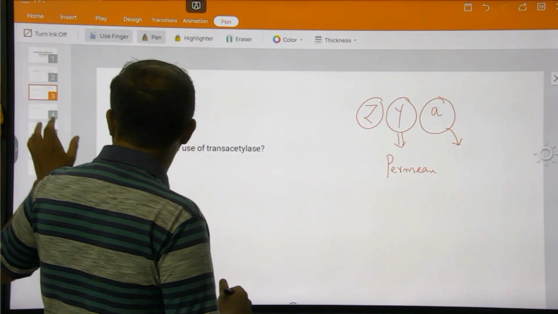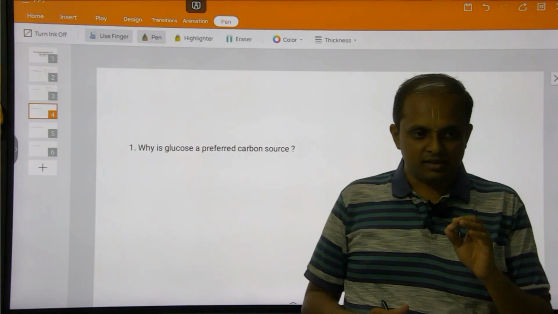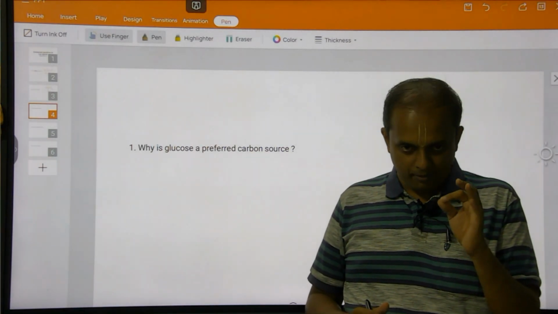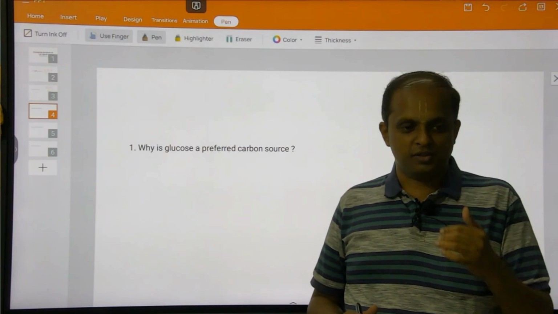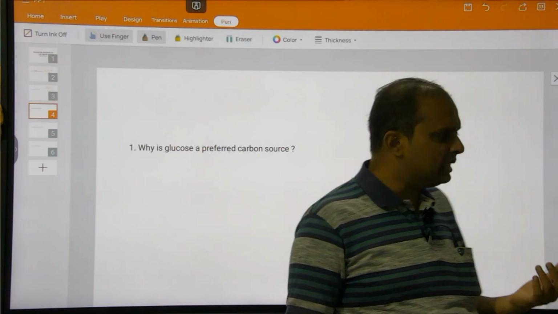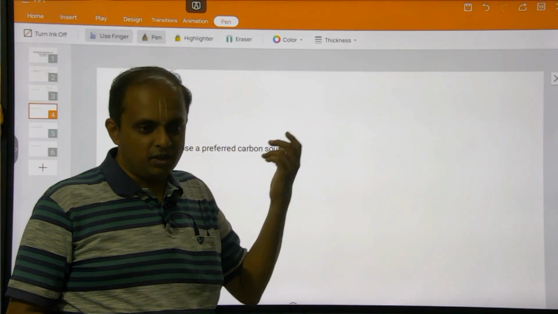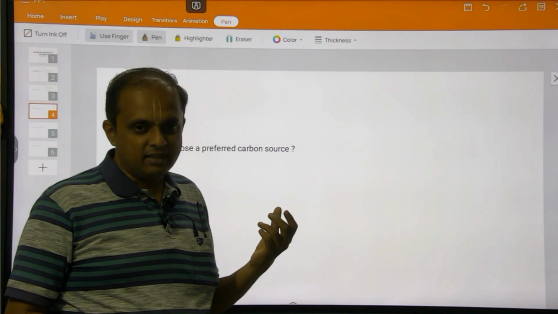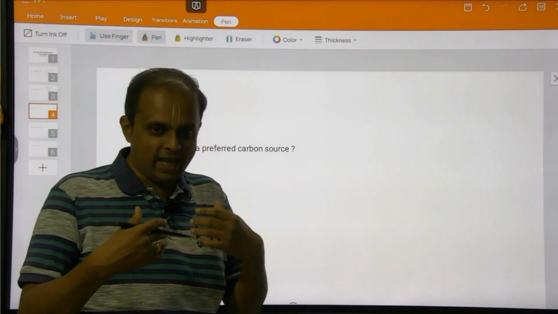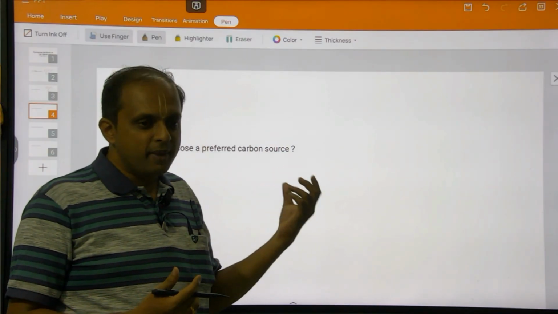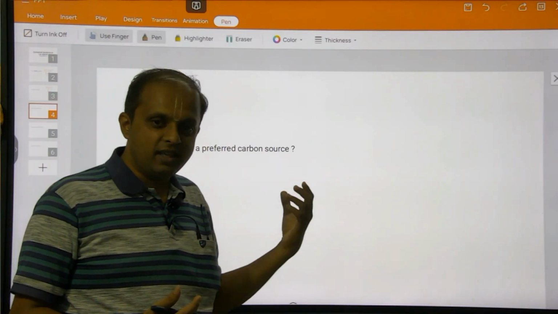Right. And the next question is, why is glucose the preferred carbon source? This is there in the NCERT. E. coli cells, or bacterial cells, prefer glucose. If there is no glucose, then lactose is preferred. Why is that so? Because glucose is already a simpler form of sugar, so it can directly enter into glycolysis, rather than lactose, which has to be broken down into glucose and galactose, which requires extra energy in the form of ATP.